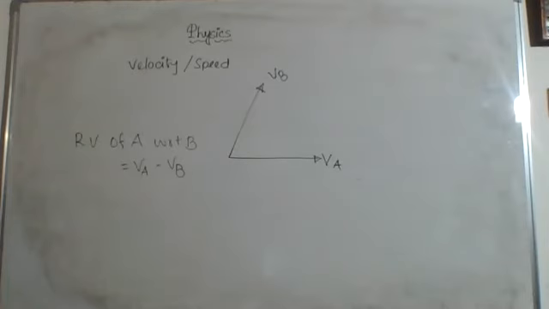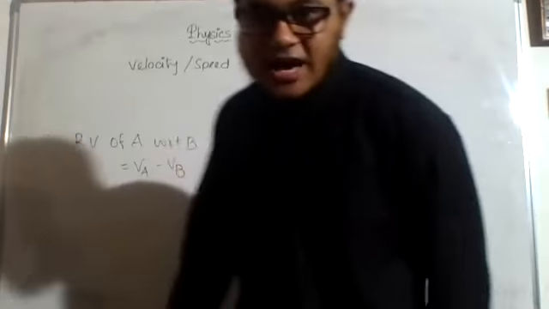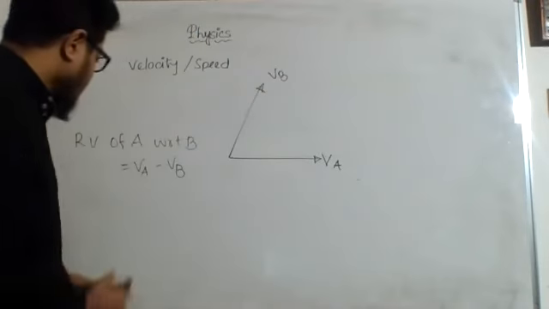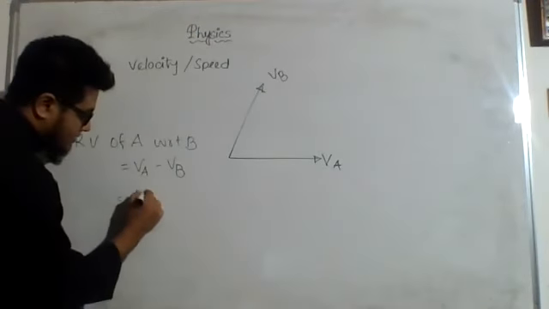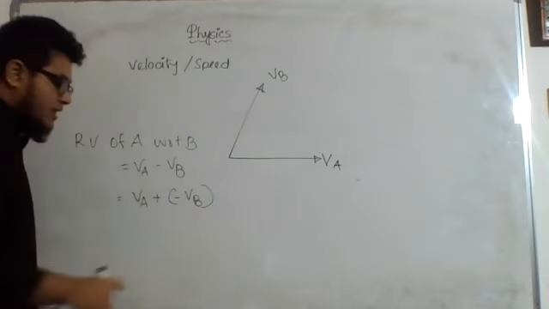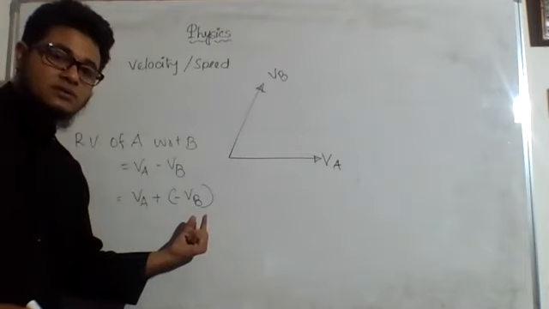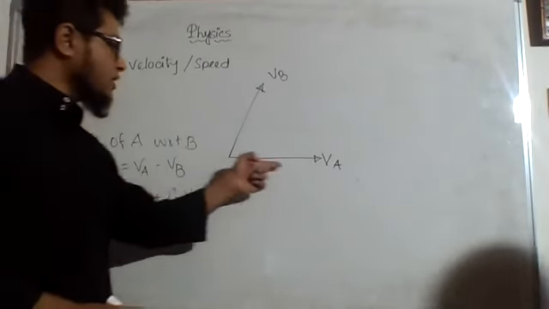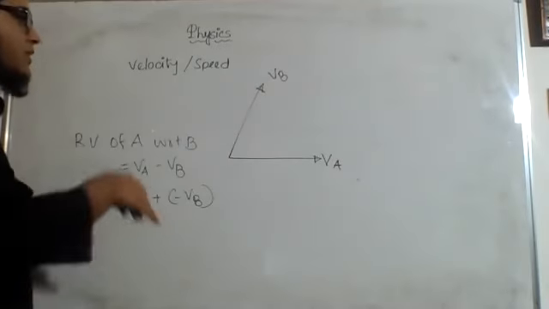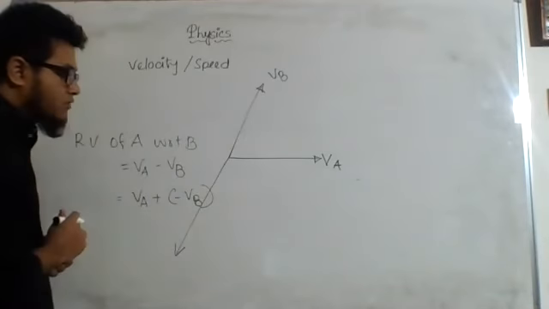Excellent. Who answered? Lamia. Very good. We will rewrite this line as VA plus minus VB. That means we will do addition of VA and minus VB. So VA we already have here, right? If I want to get minus VB, it will just be in the opposite direction of VB, right?